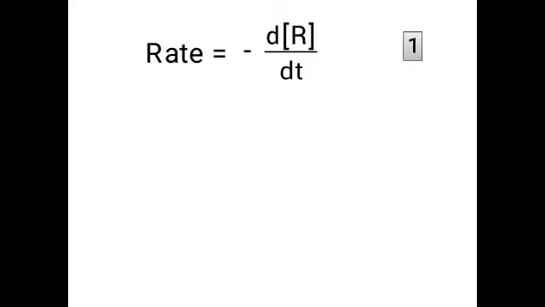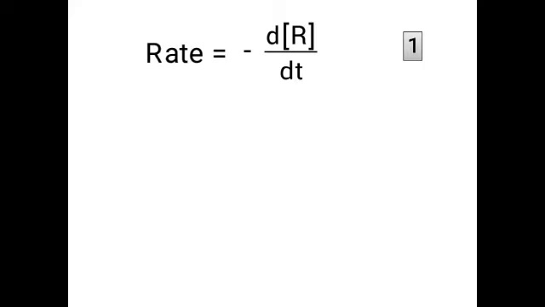So students, you have studied that the rate in terms of a reactant is the change in the concentration of the reactant with change in time, and since we have a reactant here, we write it with a minus sign. Let me consider this as equation number 1.